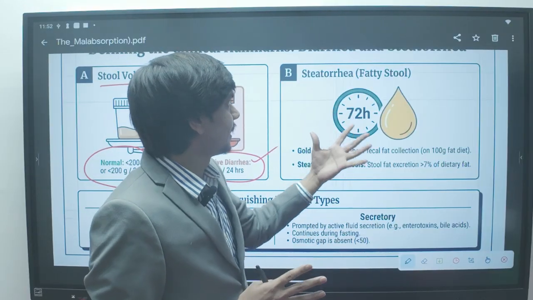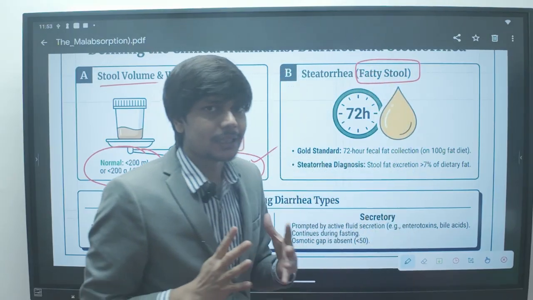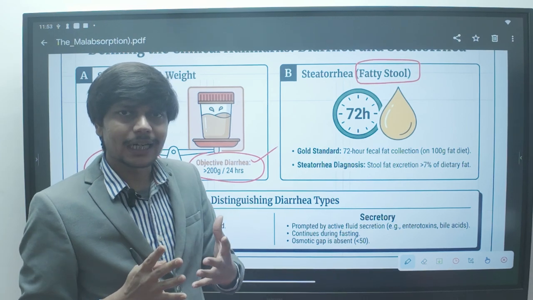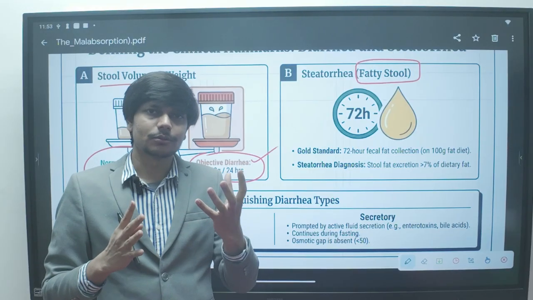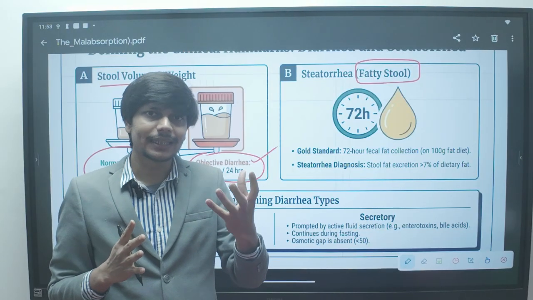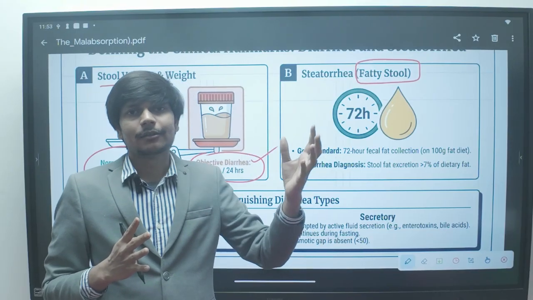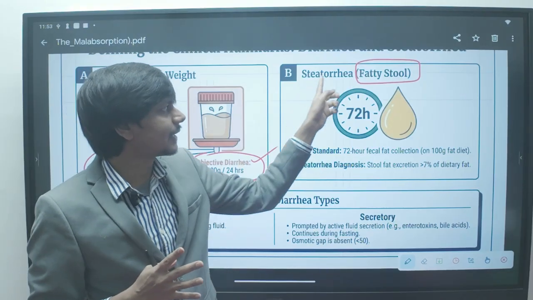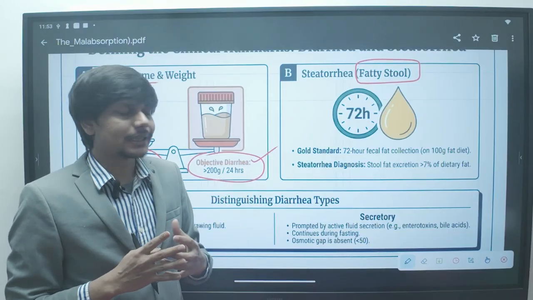And what is steatorrhea? That is the fatty stool, the fat in the stool. So how do you know that the patient is having fatty stool? From history. The patient will have large voluminous, bulky stool, malodorous, foul smelling, floating on the toilet. It does not go away when you flush. The patient will give this history. That will signify the patient is having steatorrhea.